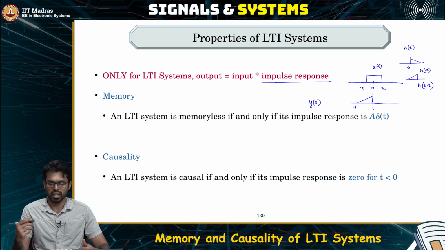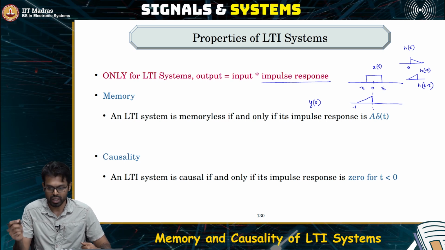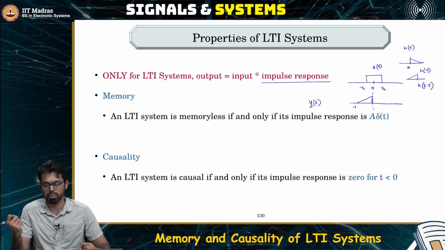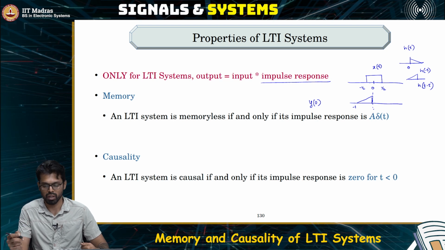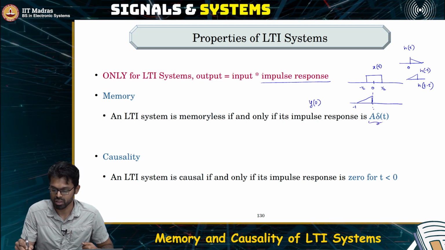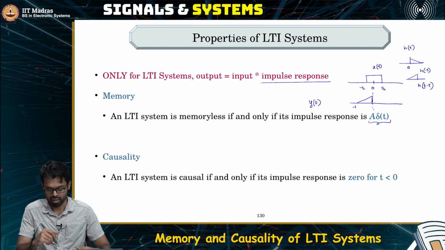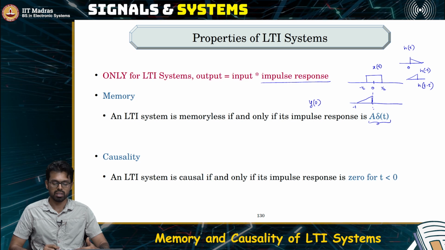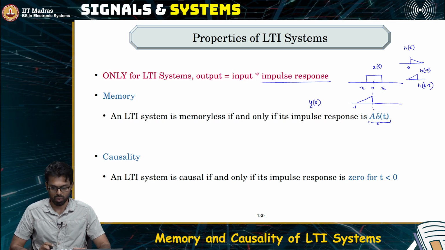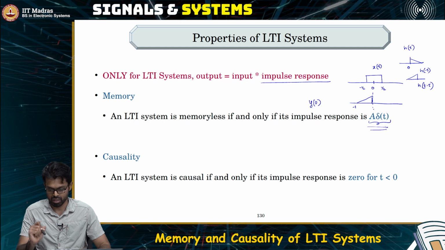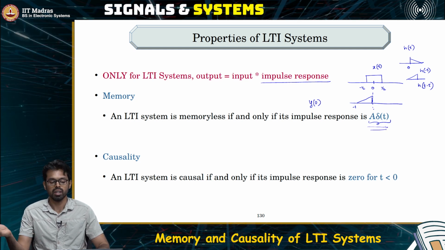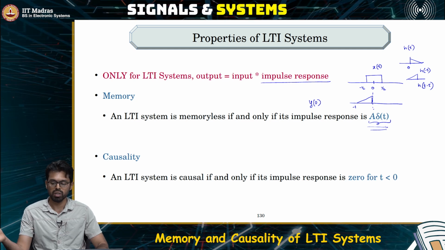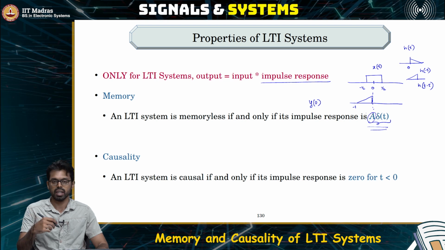So when can you say an LTI system does not have memory? Only if the output at every point depends on the input at that point alone. That can happen only if the impulse response is a Dirac delta function, a scaled Dirac delta function. So it is easy to tell the memory of an LTI system just by looking at the impulse response. If the impulse response is a scaled Dirac delta function, then this LTI system does not have any memory. It just gives the input scaled by some factor.